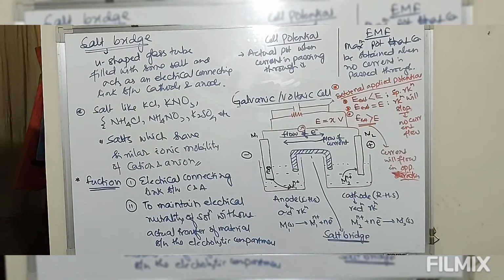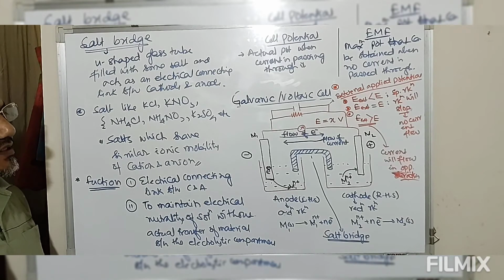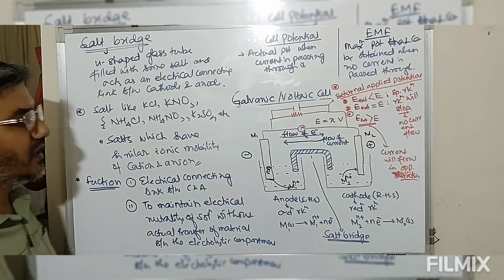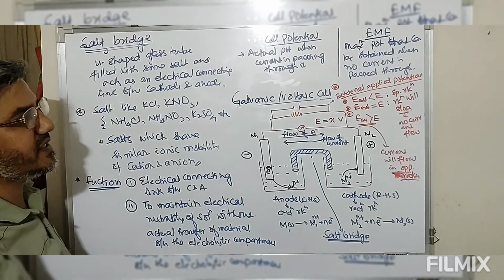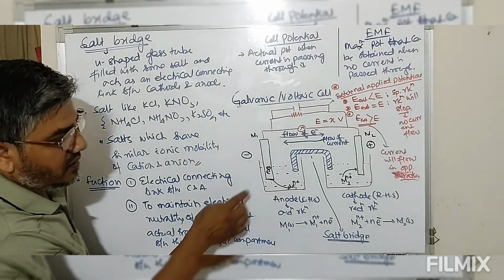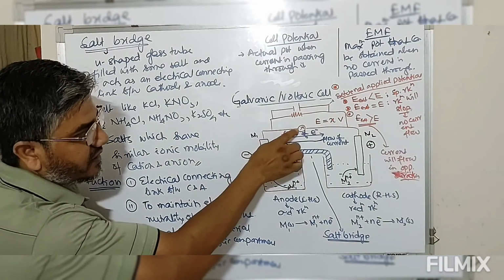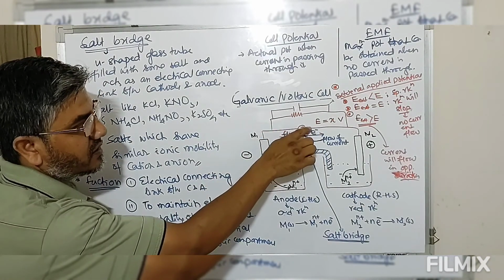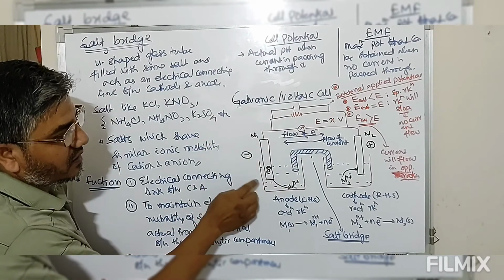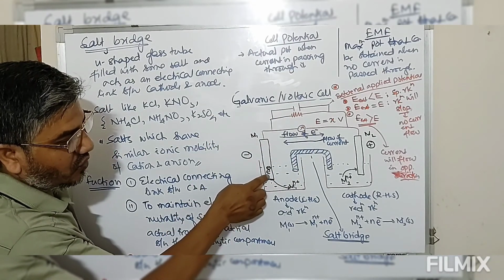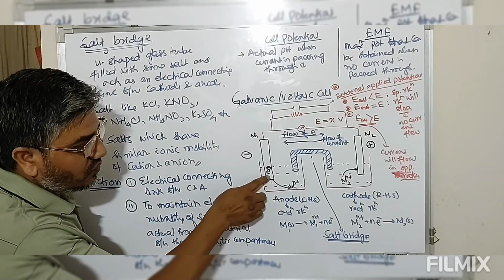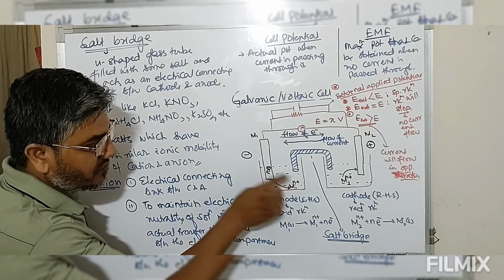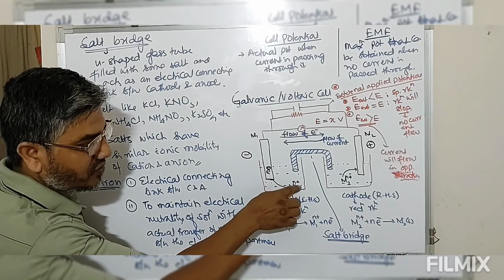Now let me explain how this acts as electrical connecting link. Now look at this. During the functioning of this galvanic cell, metal. So when this is connected to external circuit, now reaction takes place. Solid metal is oxidized to metal ion. Now look at this. When this metal is oxidized to give you metal ion, there is accumulation of positive charge.